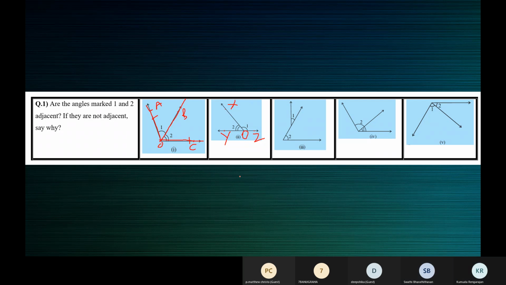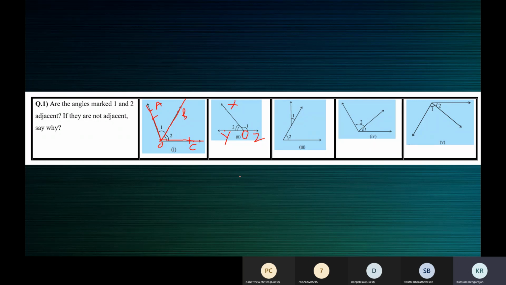Yes, ma'am. Okay. Children, think about 3, 4, and 5. Each one of you can answer one. Matthew, Deepshika, and Anugraha. If Anugraha is not able to talk, then I'll ask Swati.